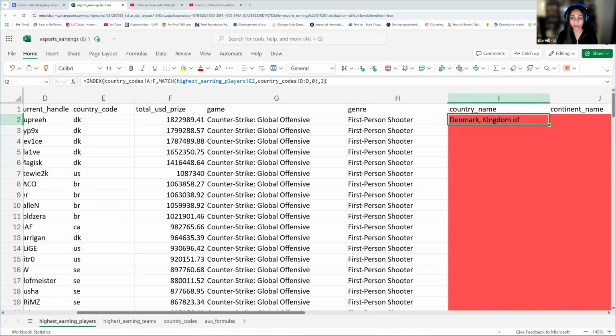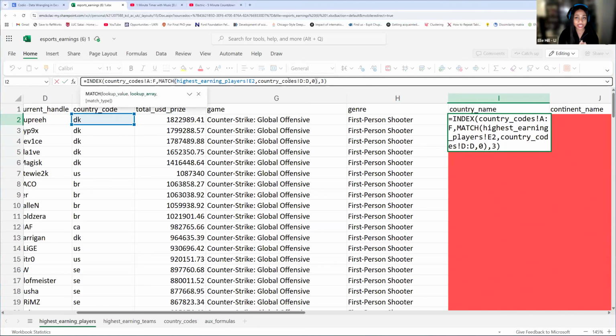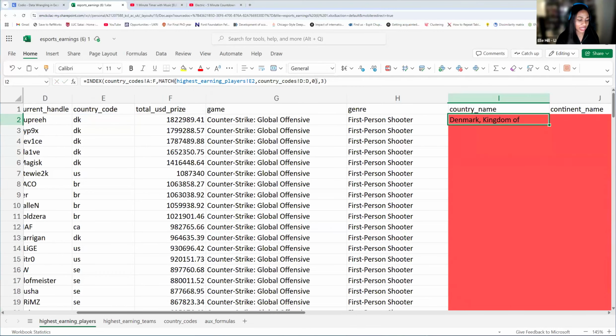Then afterwards, I'll click it here. So this is lookup value. Then it's going to be lookup array. A really good shortcut for this is in my index array. So the column that you choose for your lookup array has to be within your index. That's very important. So for your lookup array, which column contains my lookup value? Which column in my index array contains my lookup value?